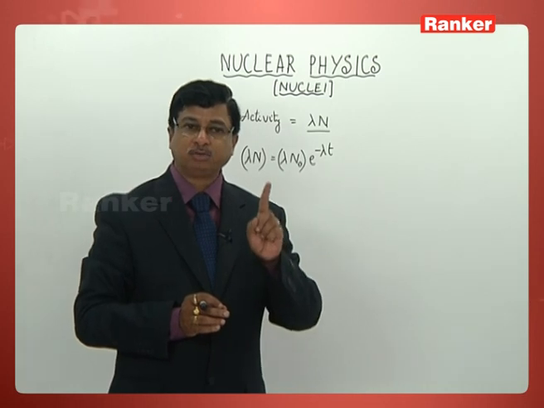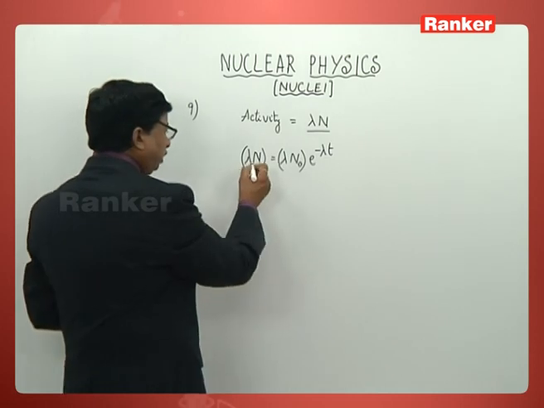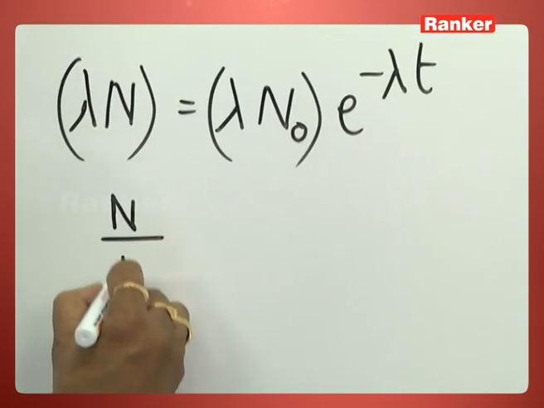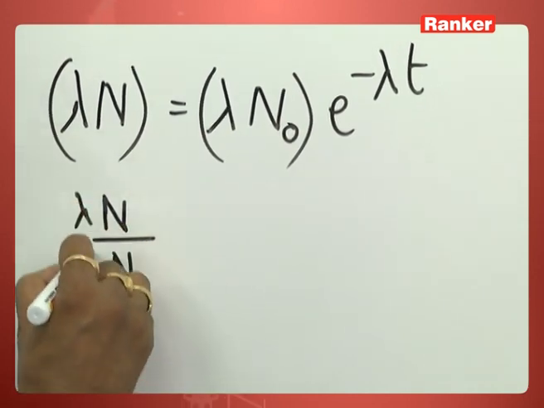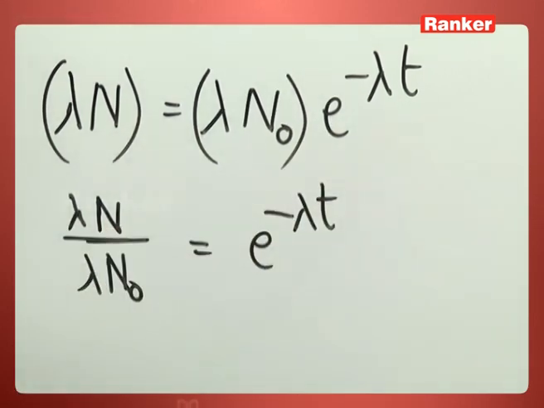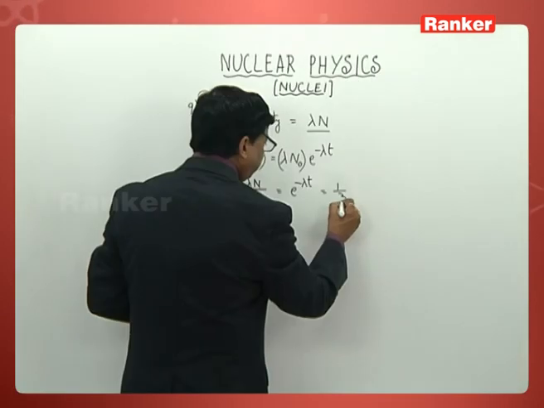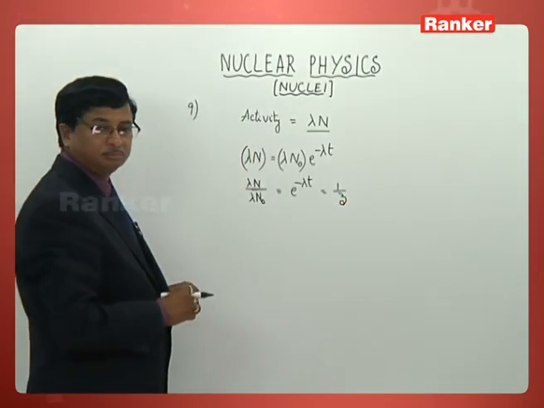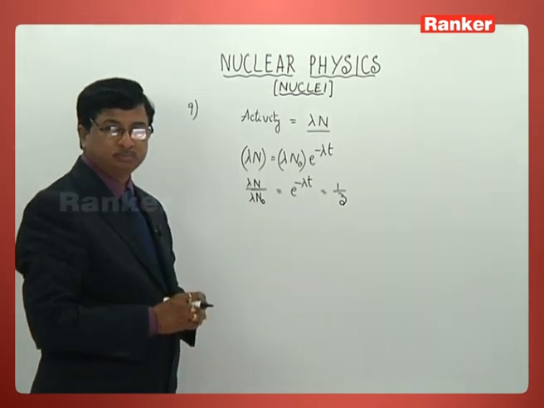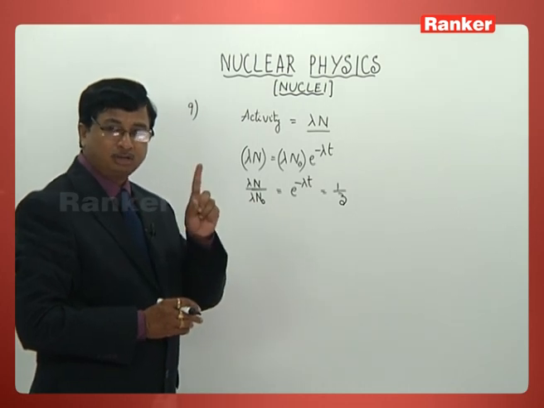First of all, N by N naught, that is lambda N by lambda N naught, is e power minus lambda t. This value is given as 1/3. The activity is now becoming 1/3 after 9 years.